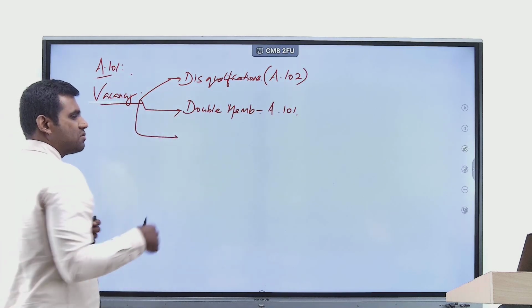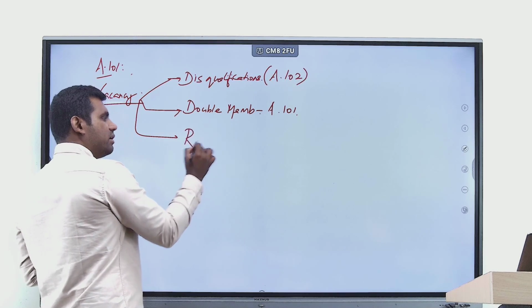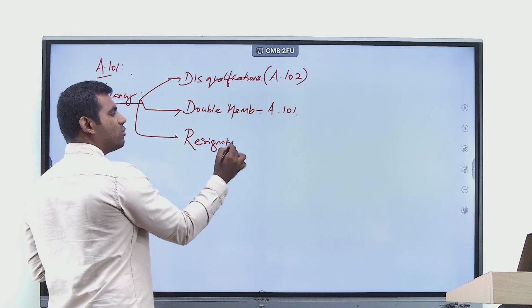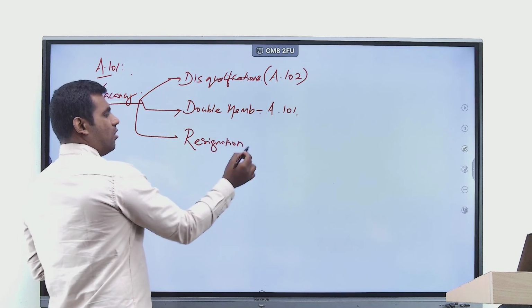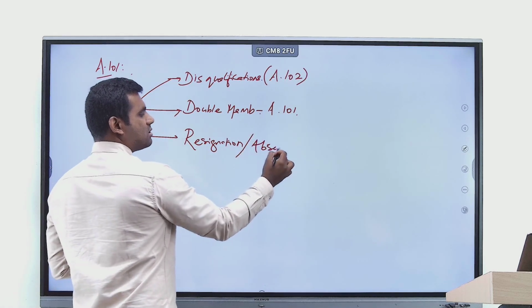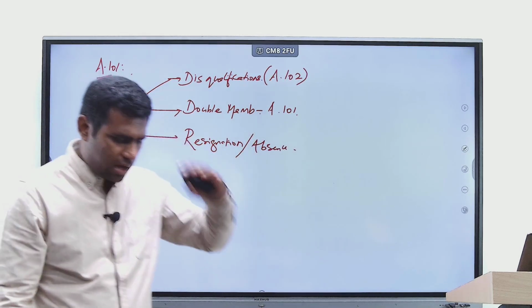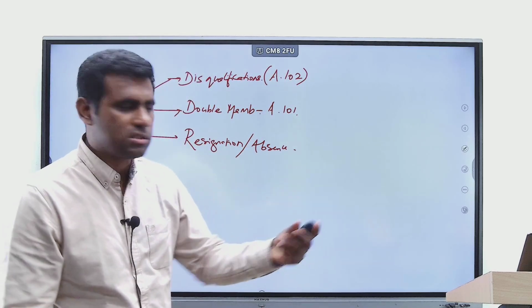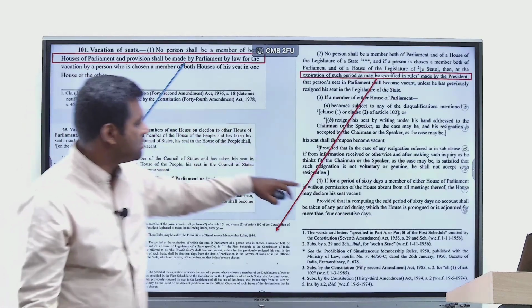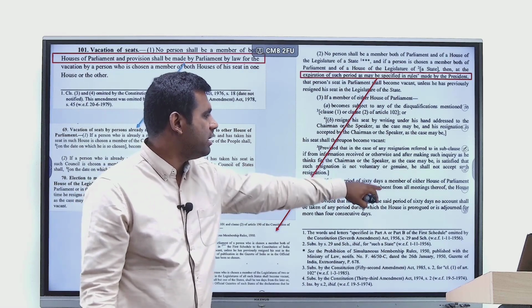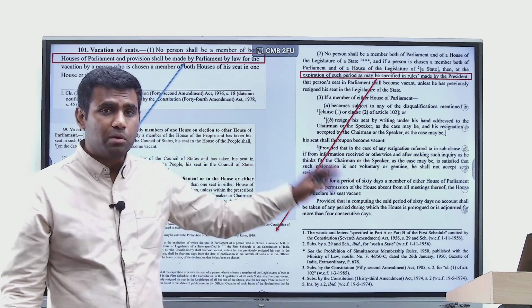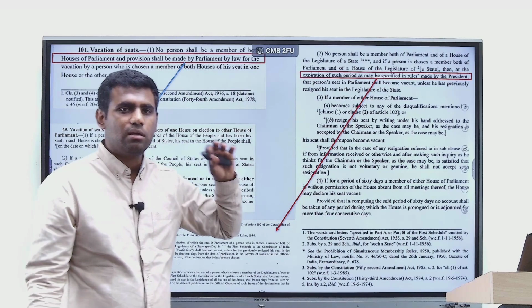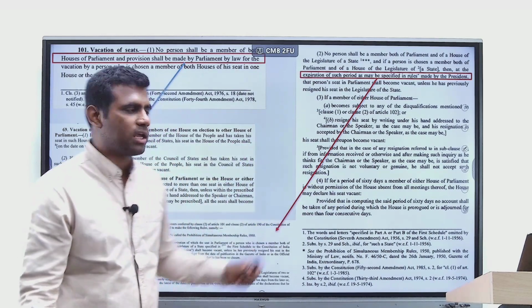The other ground on which vacancy arises is voluntary resignation. A member who doesn't want to continue as an MP resigns, or else, because of prolonged absence. If he is continuously absent for a period of more than 60 days, it's given in Article 101 itself. If for a period of 60 days, a member of either House of Parliament is continuously absent without permission, that post is considered to have become vacant.